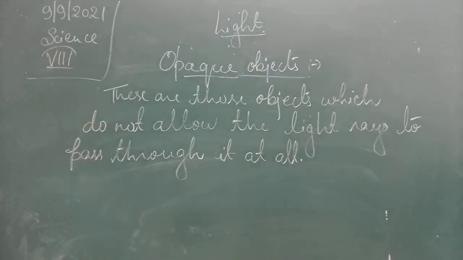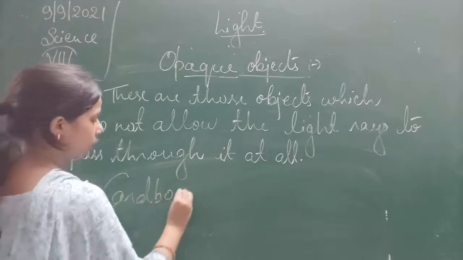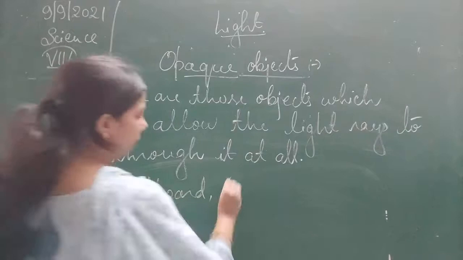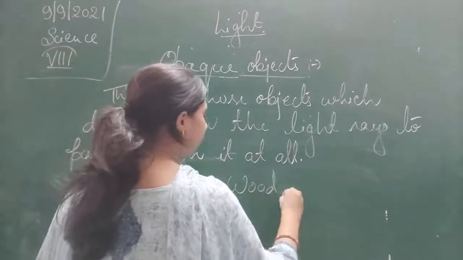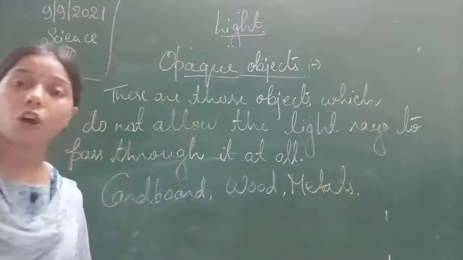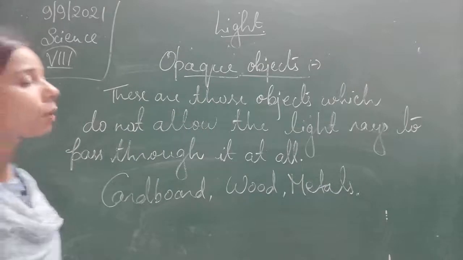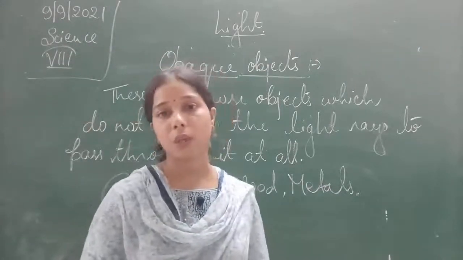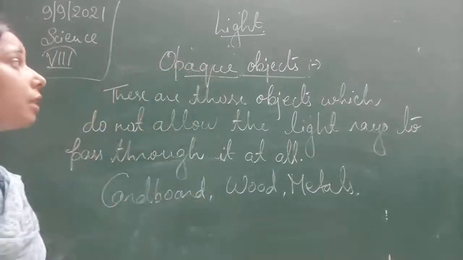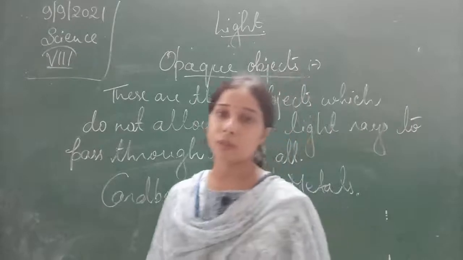Now for the opaque object, materials like cardboard, wood, and metals are there. These are some of the objects which do not allow the light rays to pass through them. That's why we have included them in the category of opaque objects. Okay, so there are three different kinds of objects: transparent, translucent and opaque.